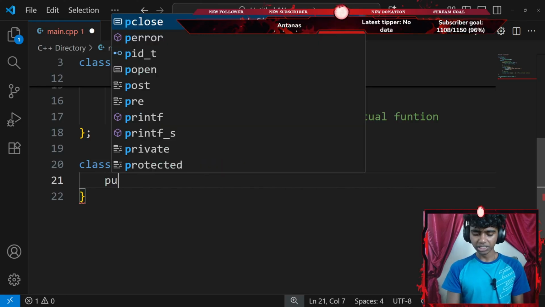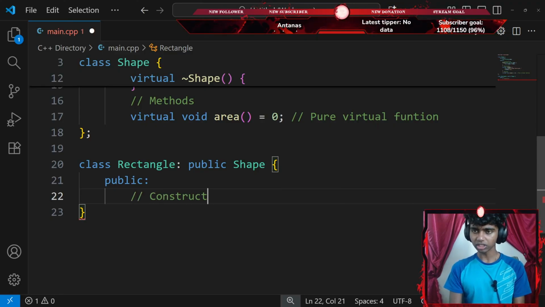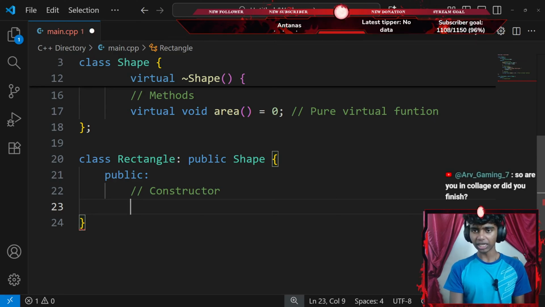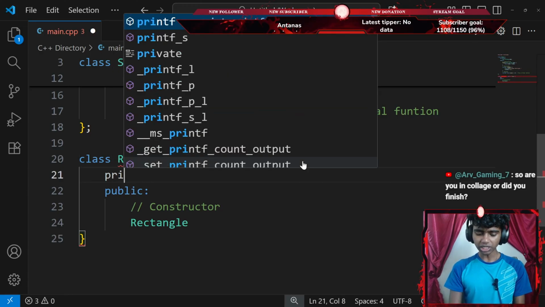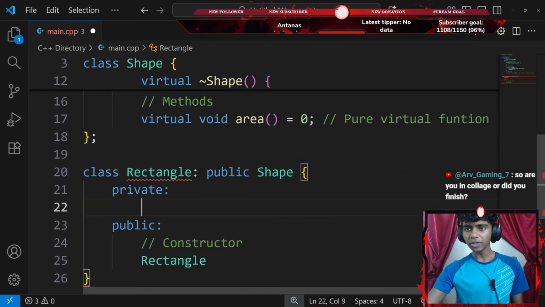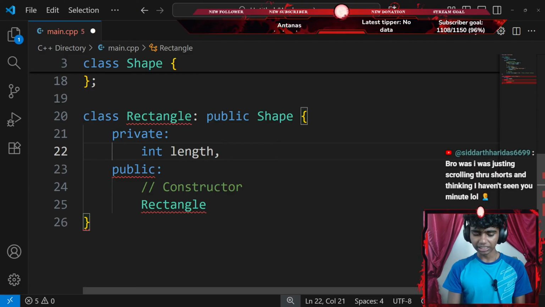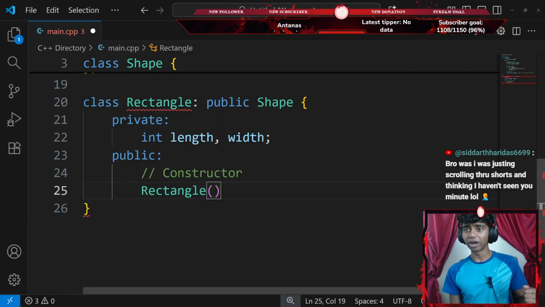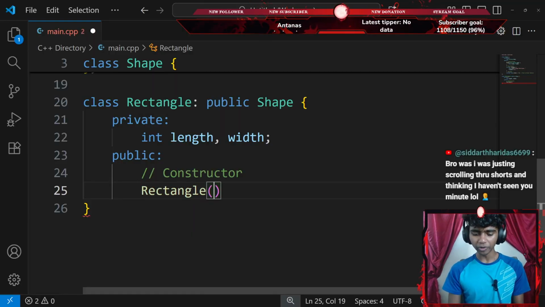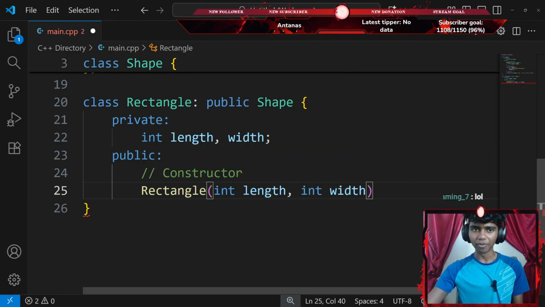Now, inside of my rectangle class, let's firstly publicize everything, okay? And then let's say create a constructor. My rectangle class might require two data members. So firstly, let's go with private. I'm going to be creating two private data members, which are integers. The first is going to be length. The second is going to be width, ending with a semicolon. Now when I create a constructor, my rectangle class's constructor does require two parameters. First is going to be an integer length parameter. The second is going to be an integer width parameter.